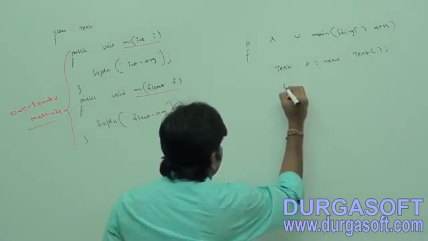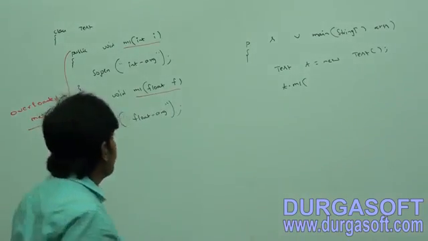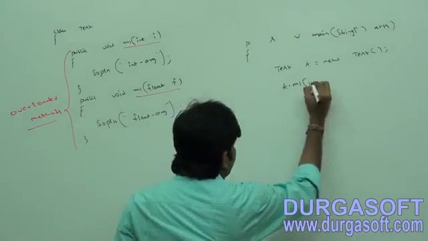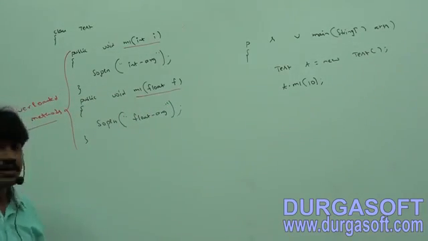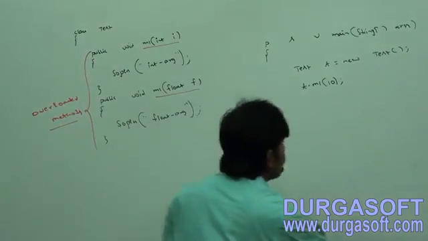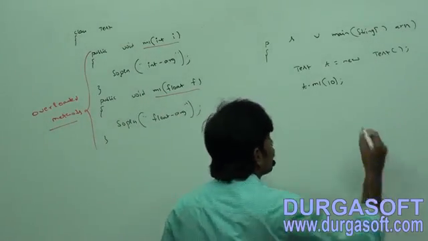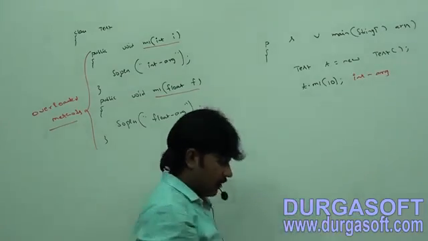Now I am calling the t.m1 method by passing 10 as the argument. So t.m1(10). Can you tell which method will get the chance now? Int arg, because an exact match always gets high priority. Int arg, right?